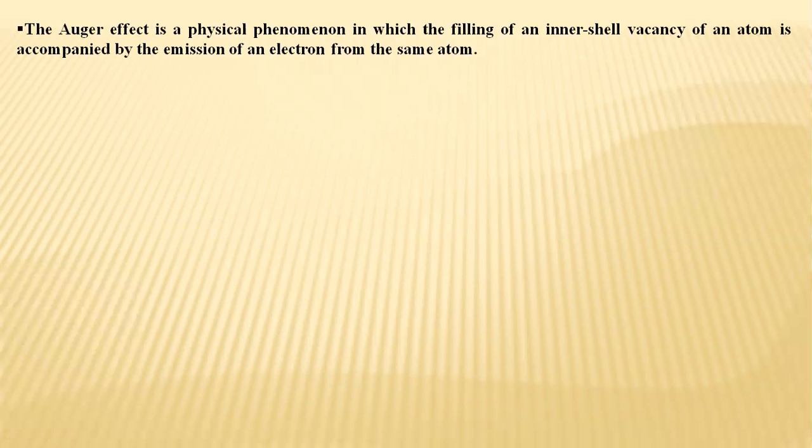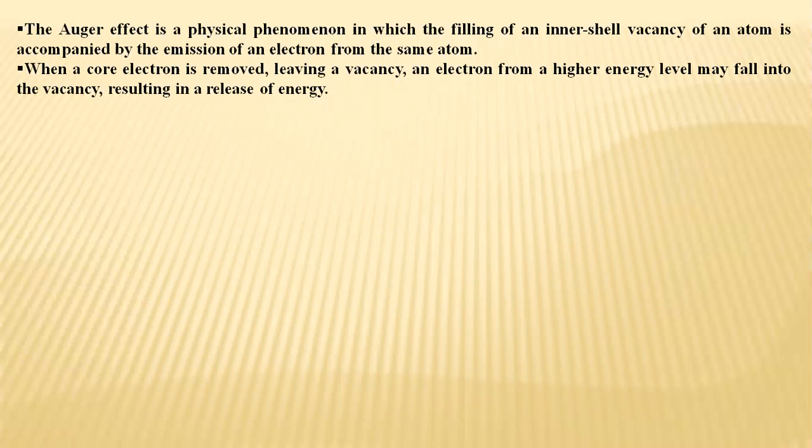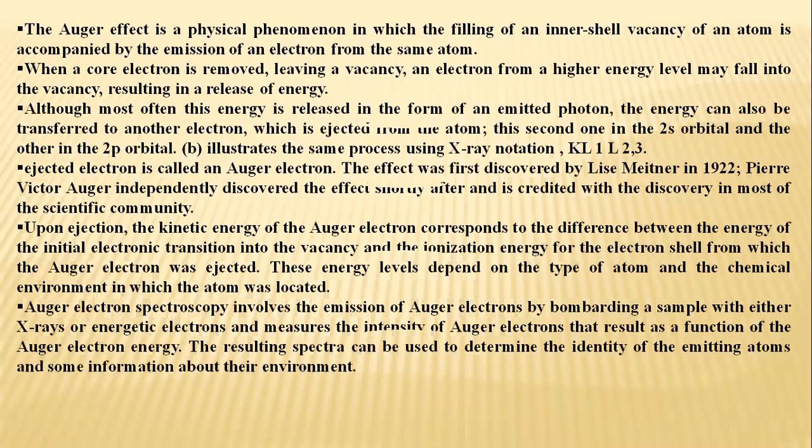The Auger effect is a physical phenomenon in which the filling of an inner shell vacancy of an atom is accompanied by the emission of an electron from the same atom. When a core electron is removed, an electron from a higher energy level may fall into the vacancy, resulting in a release of energy.